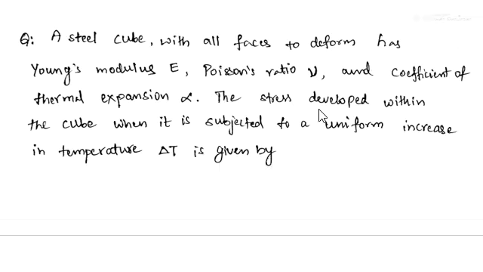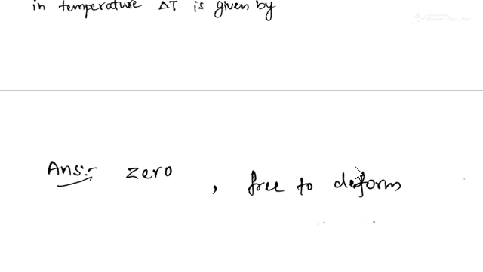And if you see the next question, a steel cube with all faces free to deform has Young's modulus E, Poisson's ratio nu, and coefficient of thermal expansion alpha. The stress developed within the cube when it is subjected to a uniform increase of temperature delta T is given by... So what is the answer here? How do you express that? And here the answer is 0.